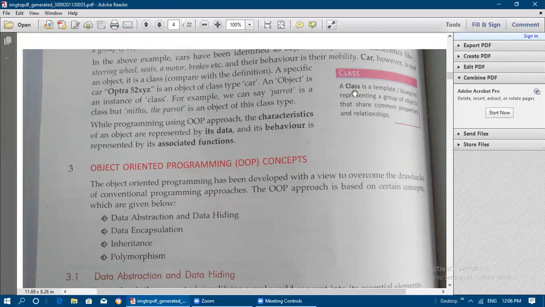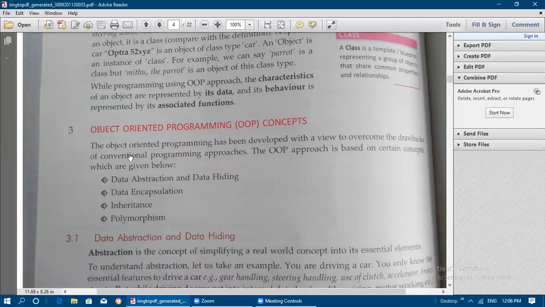Then, a class is a template or a blueprint representing a group of objects that share common properties and relationships. Now we will move on to object-oriented programming concepts. It has been developed with a view to overcome the drawbacks of the conventional programming approaches. What conventional approach have we seen along with object-oriented? That is the procedural programming paradigm. In order to overcome the drawbacks of the procedural programming approach, we are going for this OOP approach.